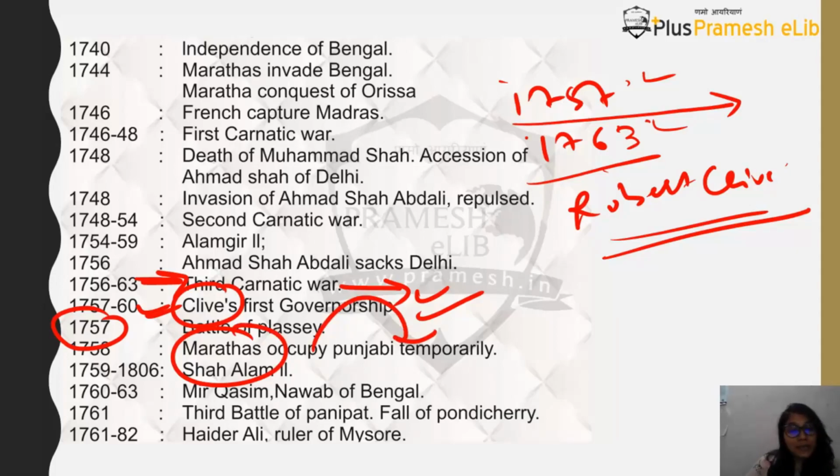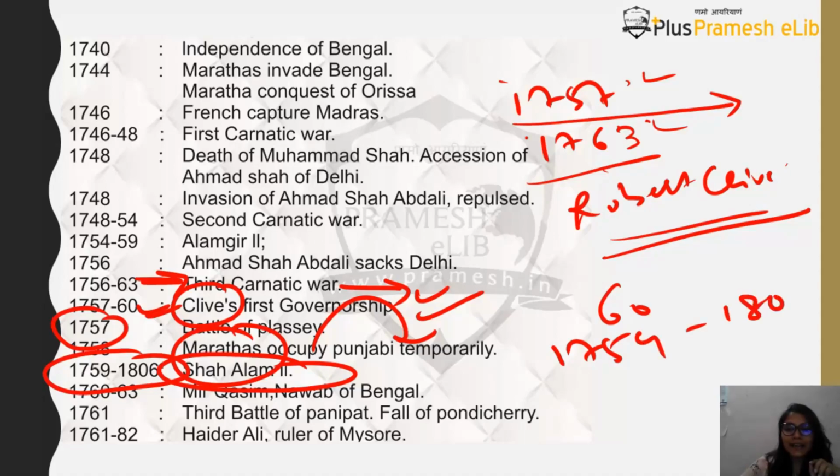Okay, and now who is the Mughal emperor during this time? So after Alamgir II comes the Shah Alam II. And who is the Shah Alam I? Write in the comment box, because I've already told you who was Shah Alam I. Okay, so now Shah Alam II has taken over the throne, and see, in Shah Alam II's time only, he is there for a long period of time, around 60 years, starting from 1759 to somewhere around 1805. Okay. During his reign only you will find Battle of Buxar, the third Battle of Panipat, the two most defining battles of his history happening during his reign.